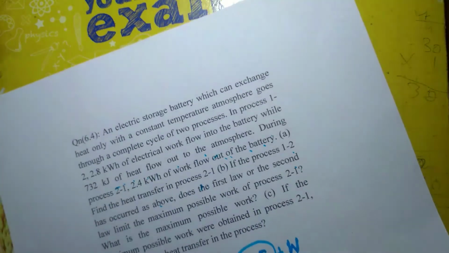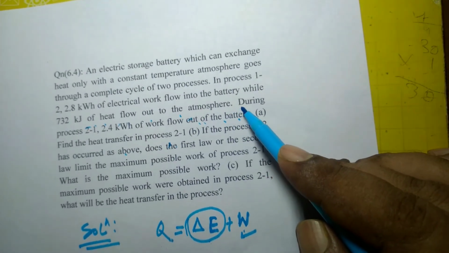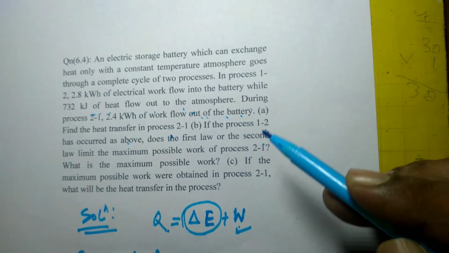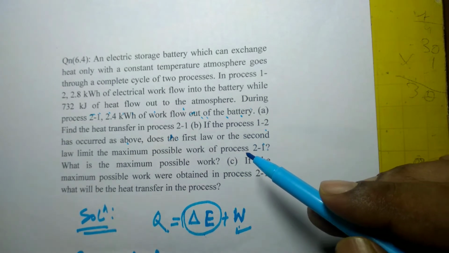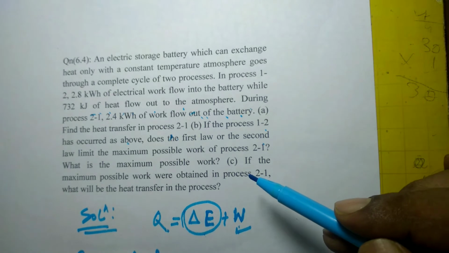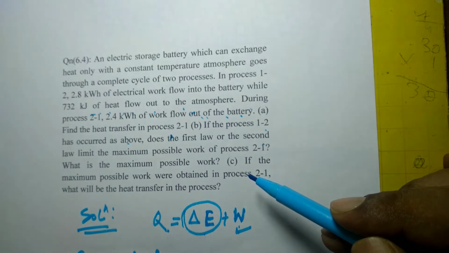So since in this case electrical energy is supplied to the battery, the whole amount of electrical energy can be converted into work, that is high grade energy. So there is no problem. So second law says that whatever energy is given into the battery in the form of electrical energy, that is a high grade energy, that can be converted to work.